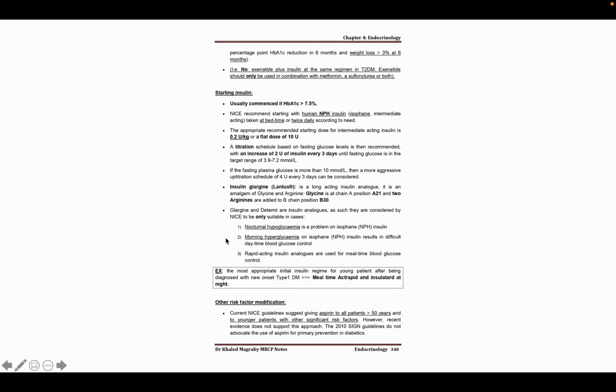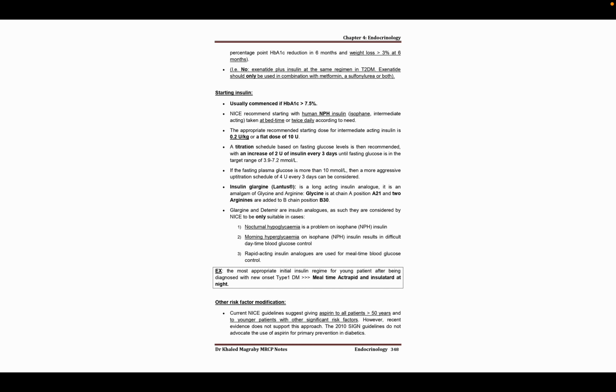Okay, and we know that in case of hospital admission of this patient, if we want to use insulin, the basal bolus regime is a very good option for the patient. Like you have to give a long acting insulin at night and regular insulin 3 times of the day. That is the basal bolus regime.